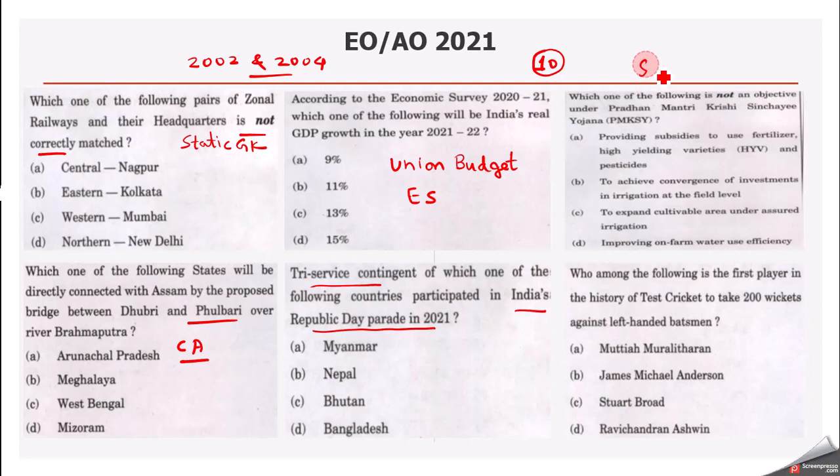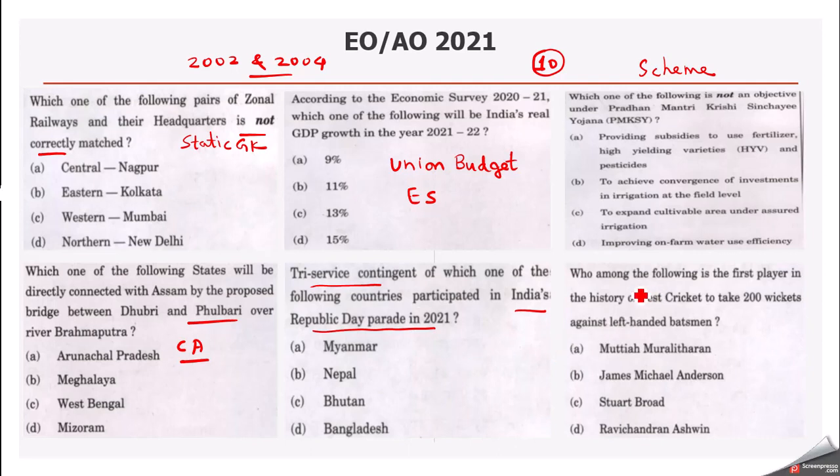This question is asked from scheme, like what is not the objective of Pradhan Mantri Krishi Sinchai Yojana. So the major schemes, the major ones you have to focus on. What is the objective of the scheme? The ministry of the scheme, which ministry has launched the scheme? What is the funding pattern like? How much state is going to contribute? How much center is going to contribute? This you have to remember.